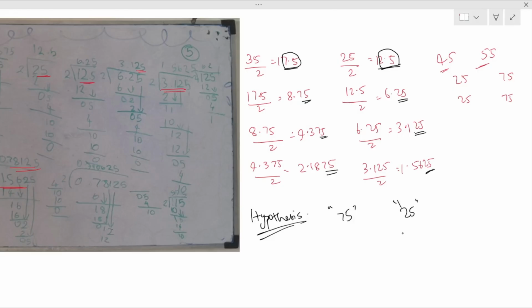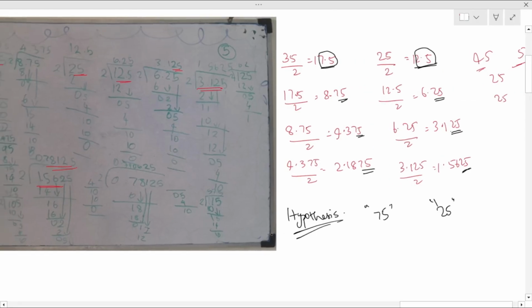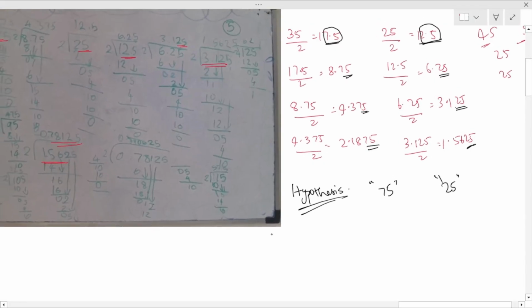Now she started thinking about why it is so. She wanted to understand the why behind it. When she approached me sharing this hypothesis along with some observations, she did not look for any answers. Instead, she was looking for some guiding questions. So I told her, when you have made such an interesting observation of some numbers ending with 75 and some ending with 25, can you make a list?